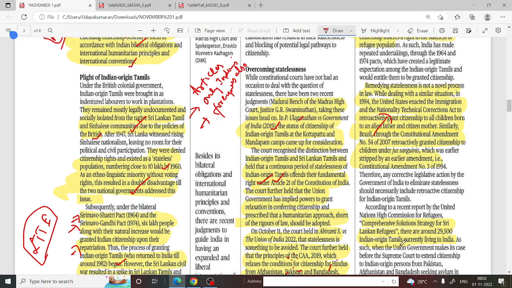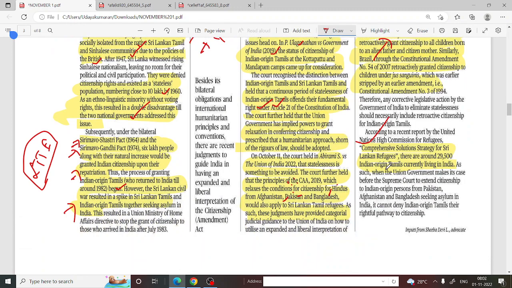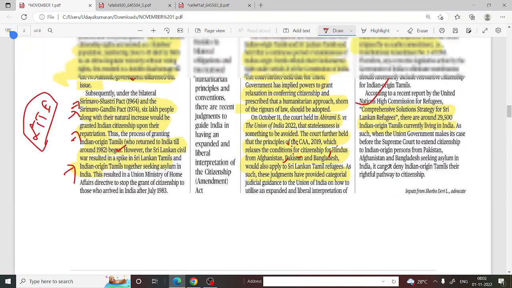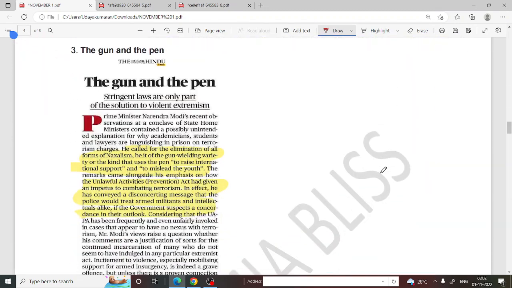So, according to a recent report by the United Nations High Commissioner for Refugees, the comprehensive solution strategy for Sri Lankan refugees, there are around 29,500 Indian origin Tamils currently living in India, and we have to give the citizenship rights to them also. So we are moving on to the next topic, the gun and the pen.